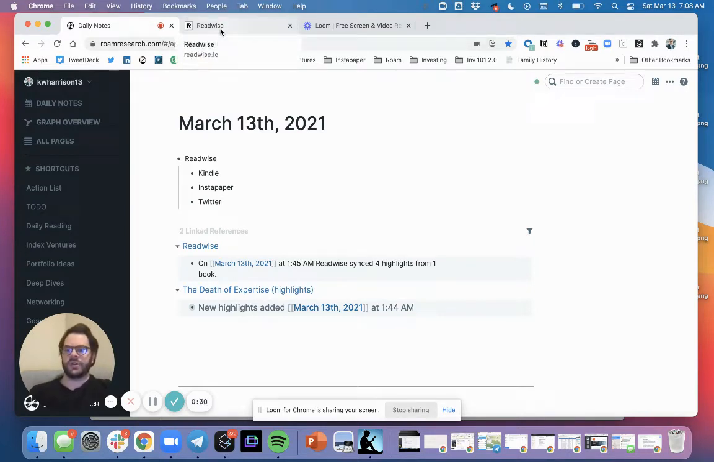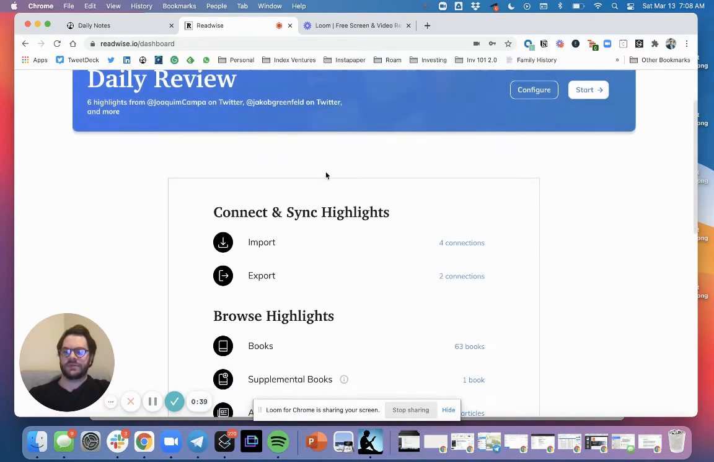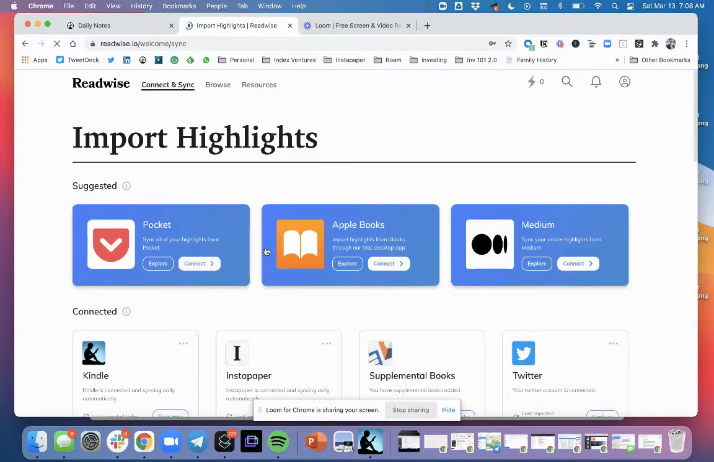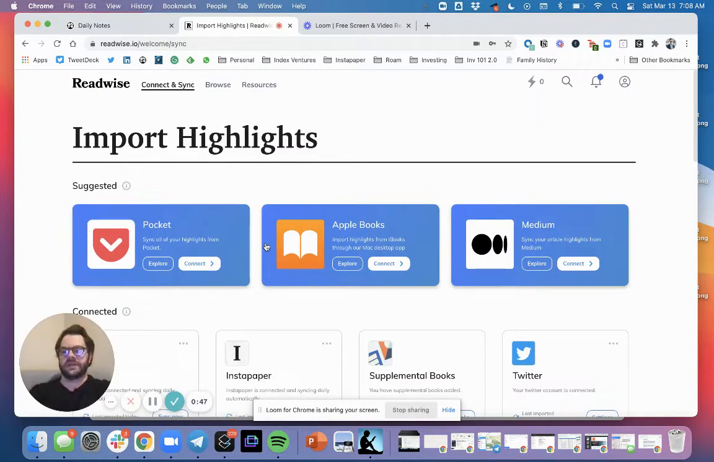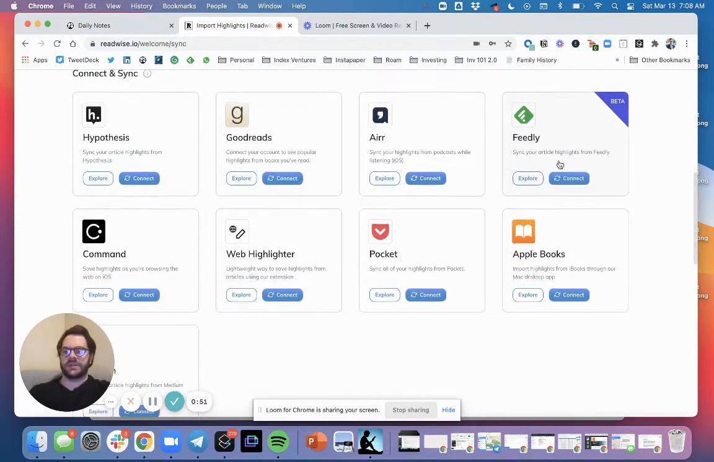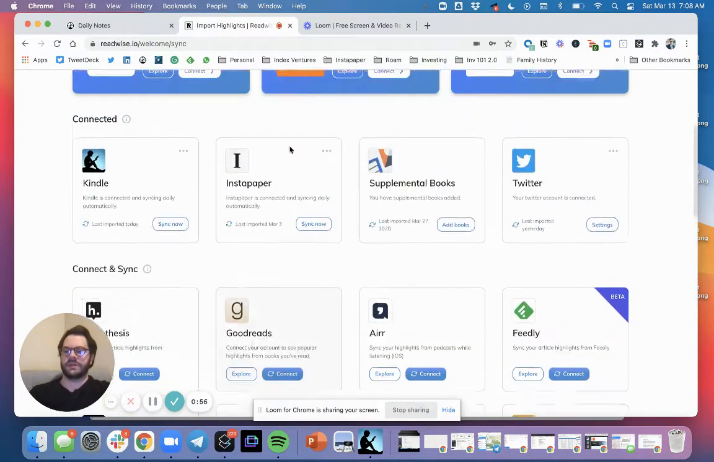But first, maybe a quick introduction to Readwise. Readwise is a tool that basically is trying to pull together all the different things that you're reading, bring them into one place, and allow you to... it's almost a middleware for all of your content, as well as a spaced repetition system to help you remember a lot of the things that you read. So you can see that there's a bunch of different types of connections here that you can build with Readwise to be able to import.